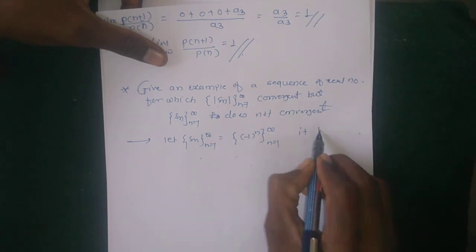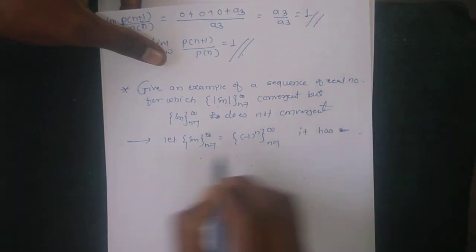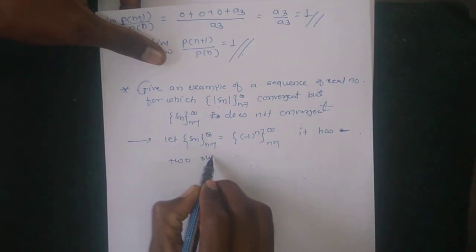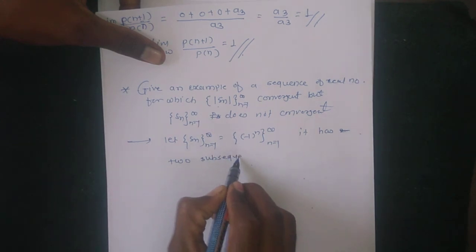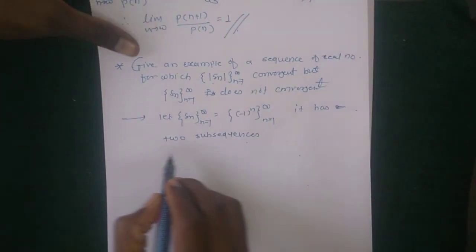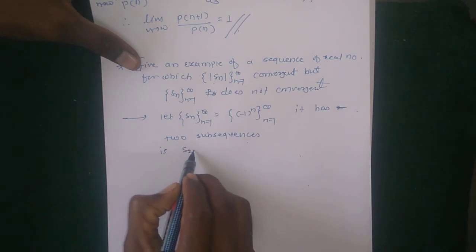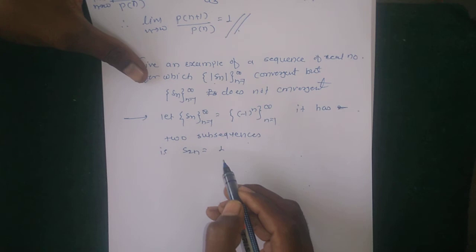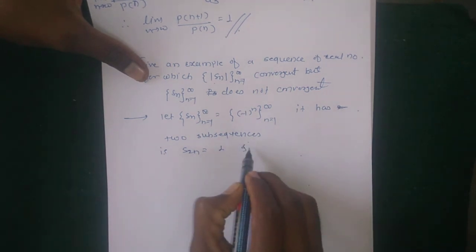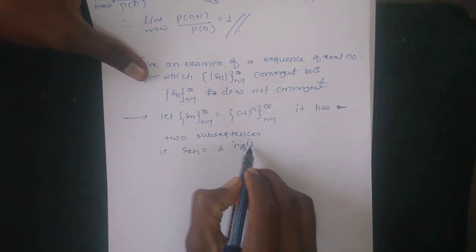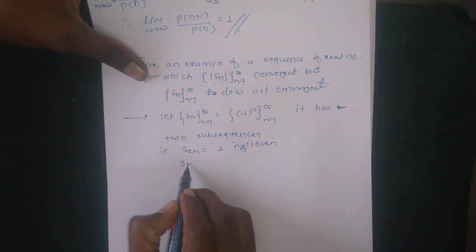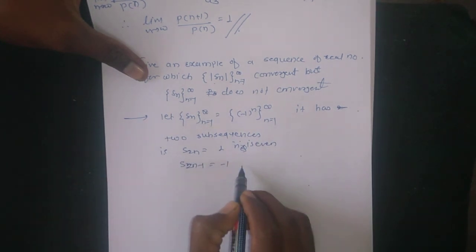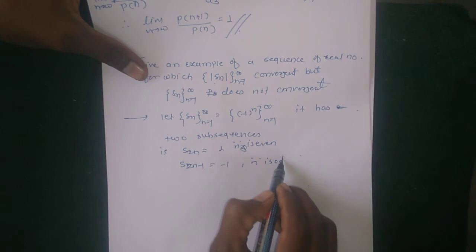The sequence has two subsequences, that is s2n is equal to 1 when n is even, and s2n minus 1 is equal to minus 1 when n is odd.